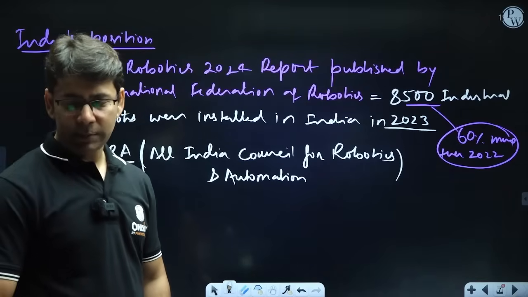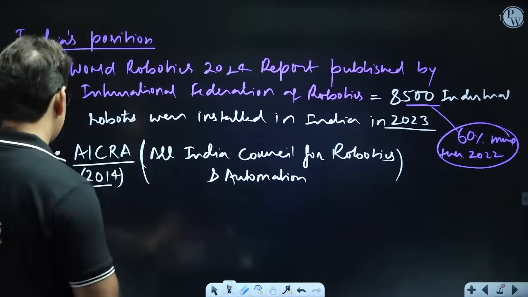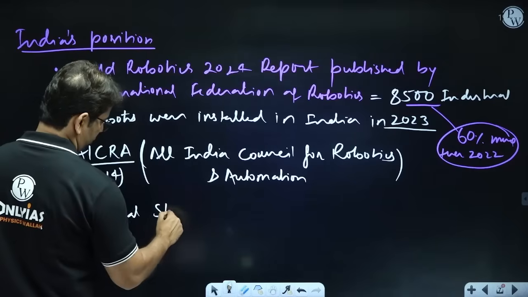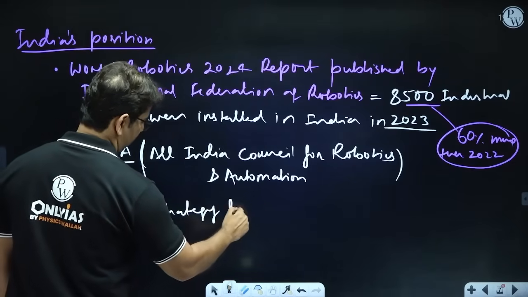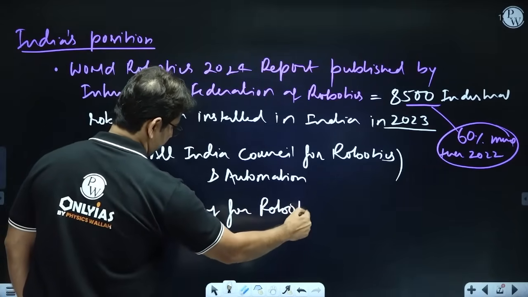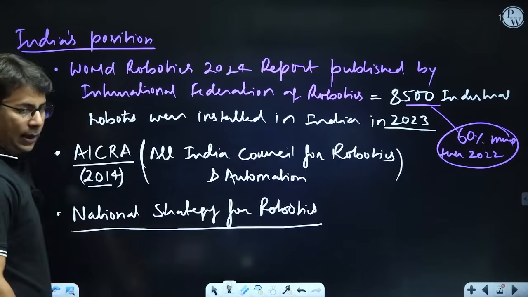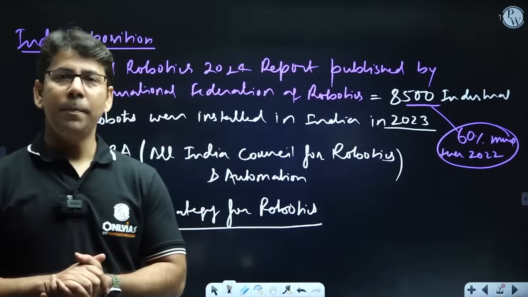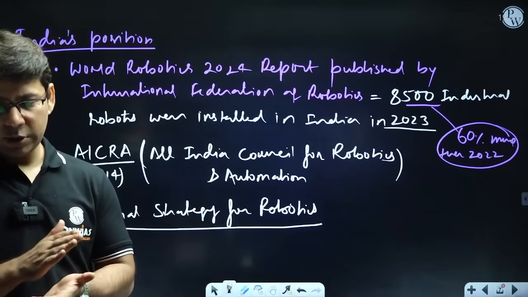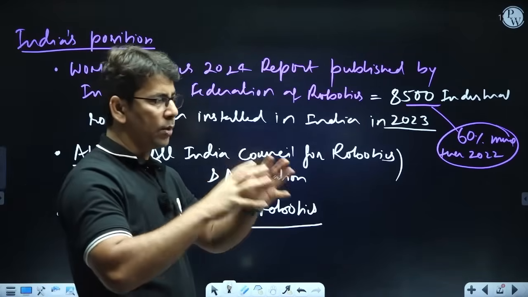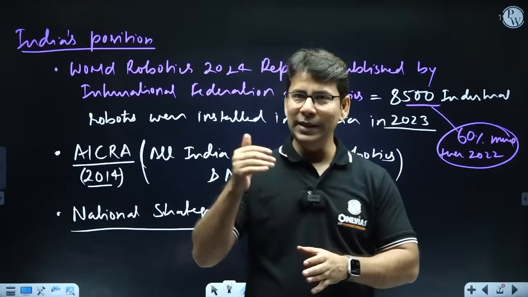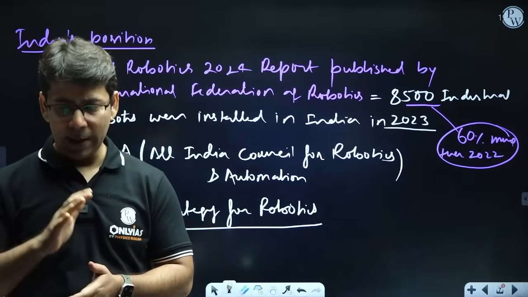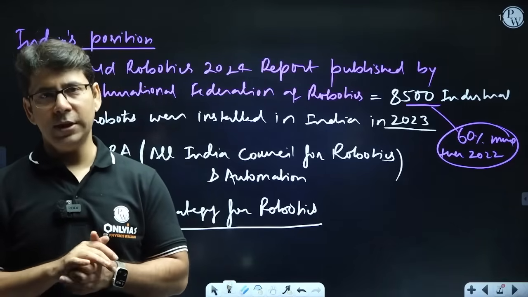Then we came up with something called the National Strategy for Robotics. Under the National Strategy for Robotics, launched by MeitY, the Ministry of Electronics and Information Technology, a roadmap has been created, and this roadmap will lead India to the position where India will emerge as a leader in robotics by 2030.